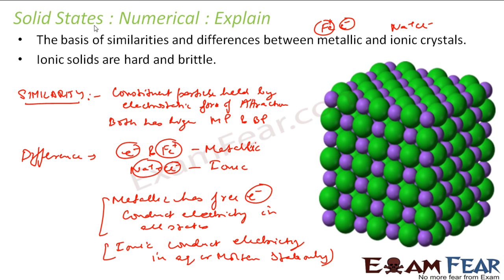The next thing we have to explain is why ionic solids are hard and brittle. Pretty easy question, because in ionic solids, for example Na plus Cl minus, there is a very strong force of attraction between the oppositely charged ions, cations and anions, because we are talking about real charge here. And these can't move easily. They can just vibrate about their positions, and thus they are very hard and brittle.